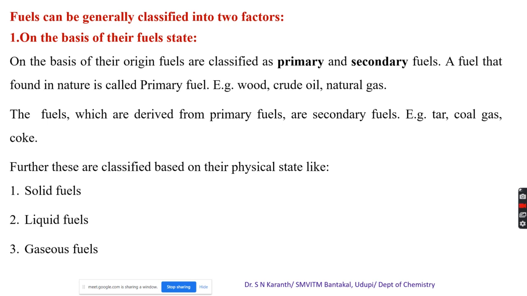And what do you mean by a primary fuel? The fuel which is directly found in nature is called a primary fuel. Good examples are wood, crude oil, natural gas. These all come under primary fuel. If you derive a fuel from the primary fuel, it comes under secondary fuel.